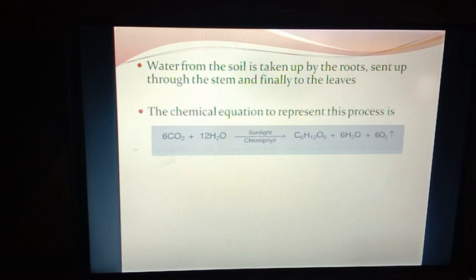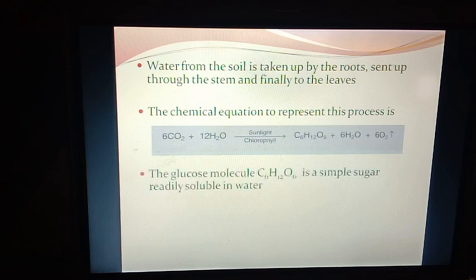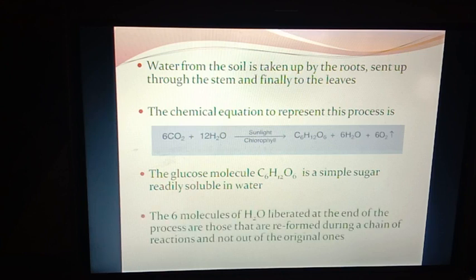The chemical equation to represent this process is 6 molecules of carbon dioxide and 12 molecules of water, in the presence of sunlight and chlorophyll pigment, will give 1 molecule of glucose, 6 molecules of water and 6 molecules of oxygen that will be liberated out through the stomata. The glucose molecule is a simple sugar which is readily soluble in water. The 6 molecules of water liberated at the end of the process are those that are reformed during the chain of reactions and not out of the original ones. That is already explained to you.